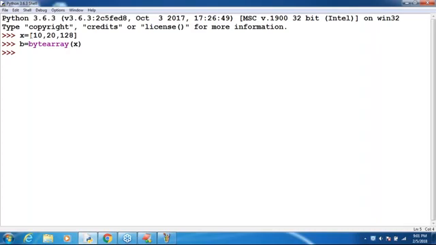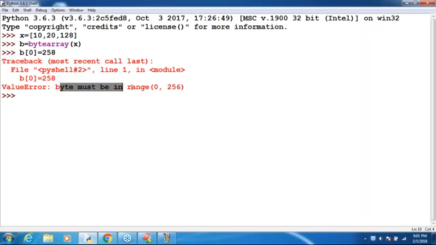Okay. Now I'm taking b of 0 is equal to 258. Is it allowed or not allowed? Not allowed, because of the range of bytes type or byte array type. Compulsorily the value should be in the range 0 to 256 only, but I'm trying to take 258. Now I will look once: byte must be in the range 0 to 256 only. Clear, right?